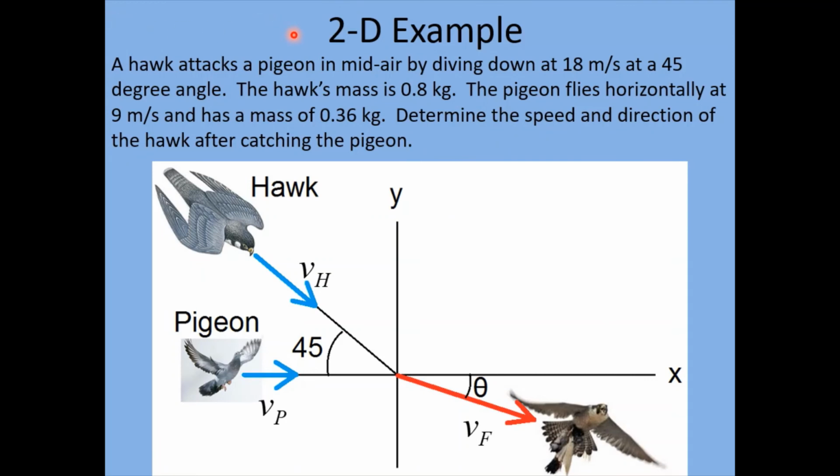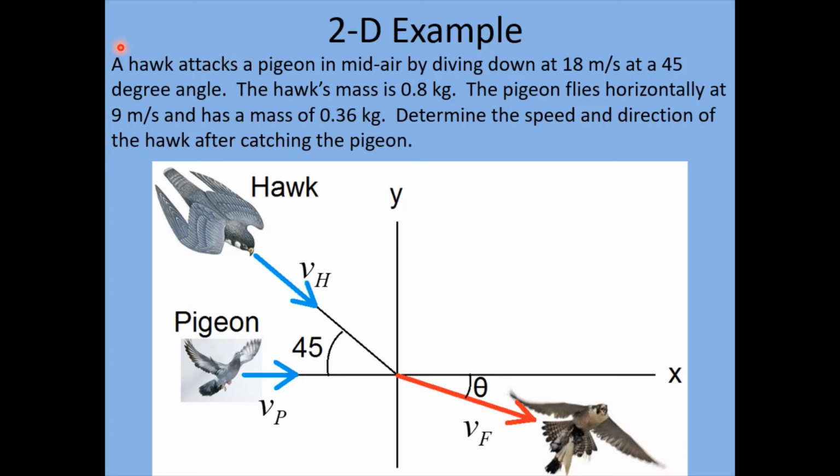All right, well, I saved the best for last. So the last problem we're going to do is a two-dimensional example. And when we work with two-dimensional collisions, it's always a bit more involved and tedious because we have to deal with components and we have to solve for each of the components. So it's sort of like two problems instead of one problem. So let's look at the situation here.